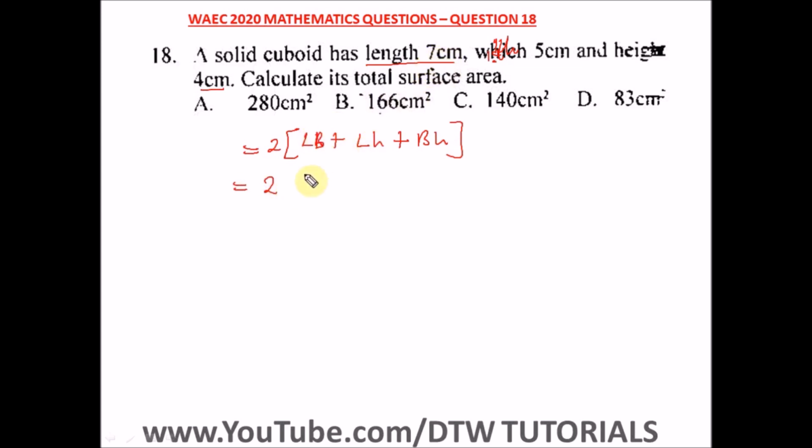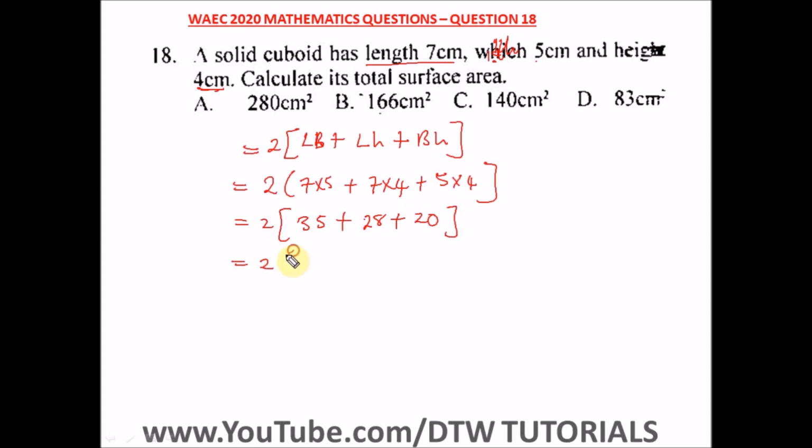What's our length? This is 7. So we have 7 times our breadth. Our breadth, which is width, is 5, plus our length 7 times our height, which is 4 centimeter, plus our breadth 5 times 4. Okay, so we have 2 bracket 7 times 5 is 35, plus 7 times 4 is 28, plus 5 times 4 is 20.